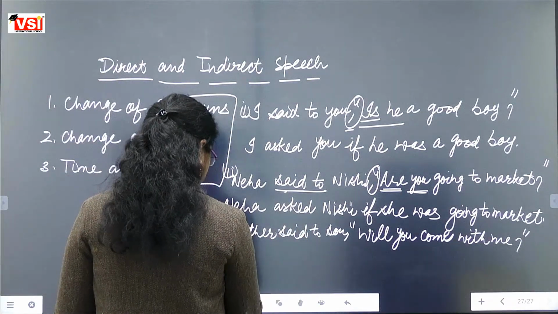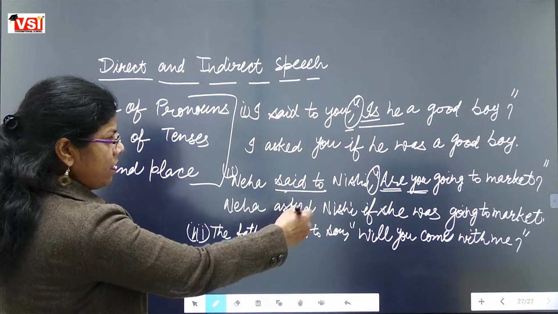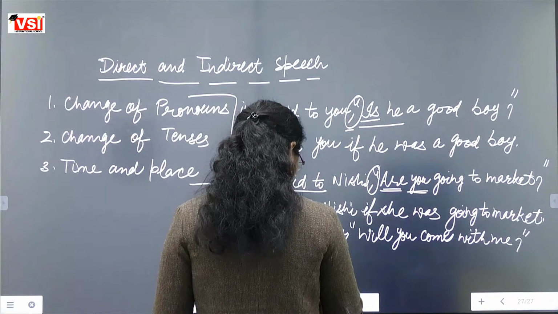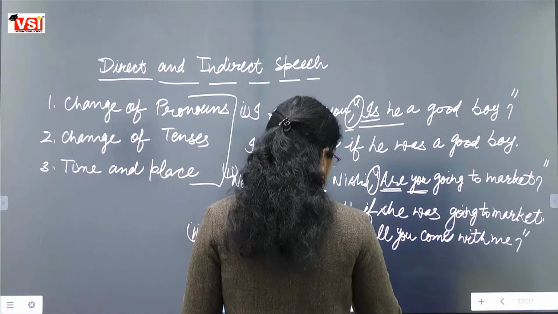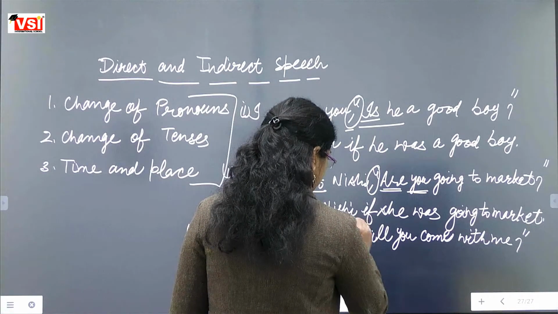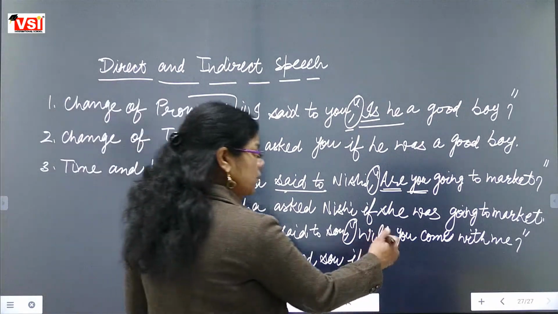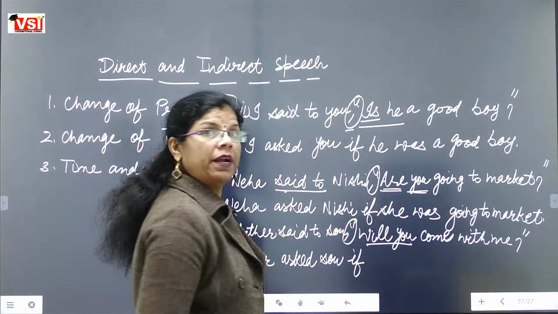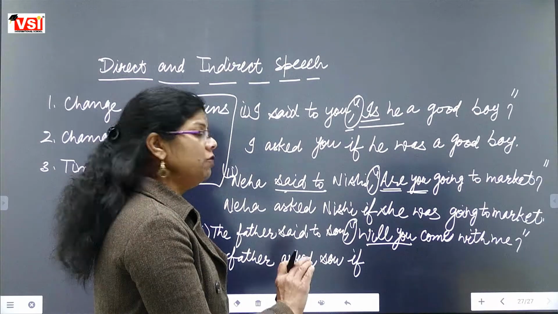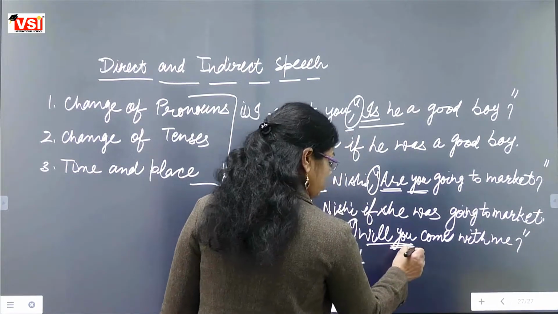The father said to will be changed, as it is again a question mark sentence, so said to will be changed into asked. The father asked son if. The comma and inverted comma will be replaced with if. Now will you is a question pattern. If we want to make it a simple sentence, it will become you will.